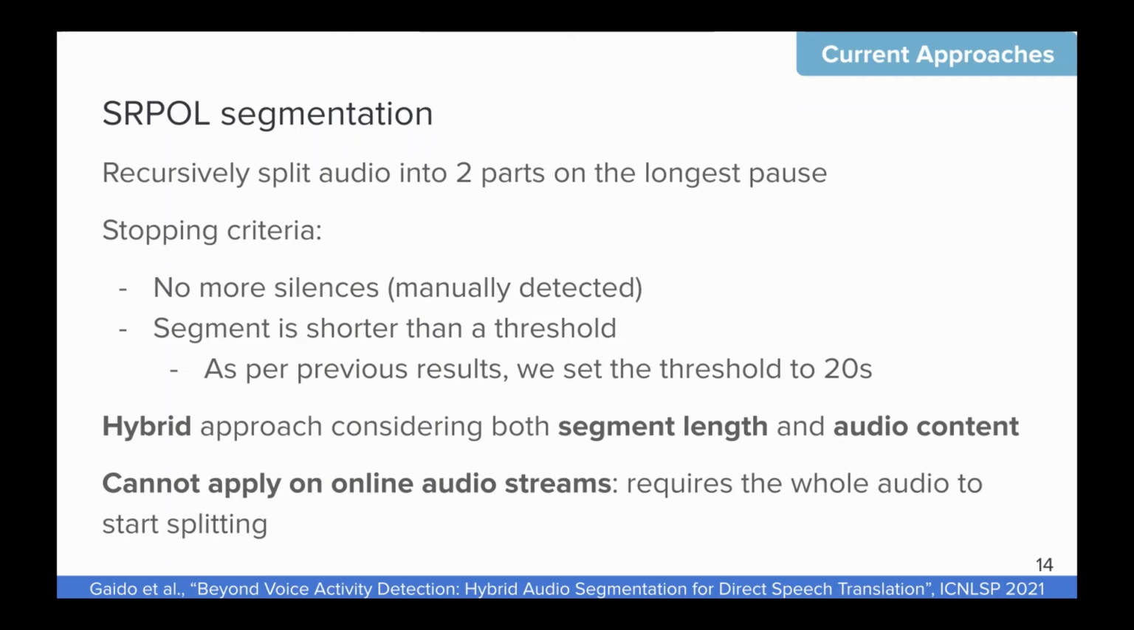And given that in the previous slide we saw that the optimal segment length for our system is 20 seconds, in our experiments we set this threshold to 20 seconds. This is a hybrid approach that both considers this target segment length, so gives us some assurance on the maximum segment length, and also the audio content, because it looks for the pauses in it. One of the main issues of this method is that it cannot be applied on online audio streams because it requires the whole audio to start splitting, so it cannot be applied in simultaneous scenarios.